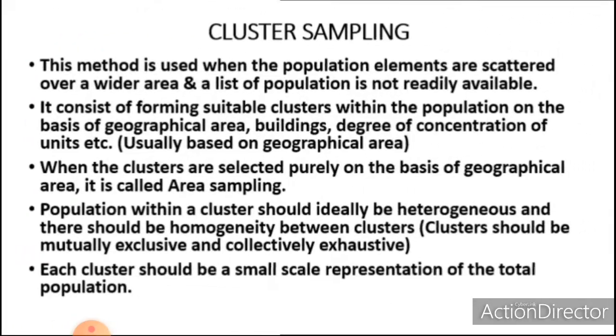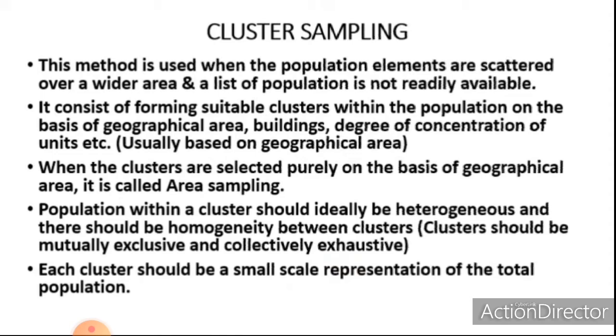Now the next method of restricted random sampling is cluster sampling. This method is used when the population elements are scattered over a wider area and a list of the population is not readily available. So cluster sampling can be used even if the list of population is not available.